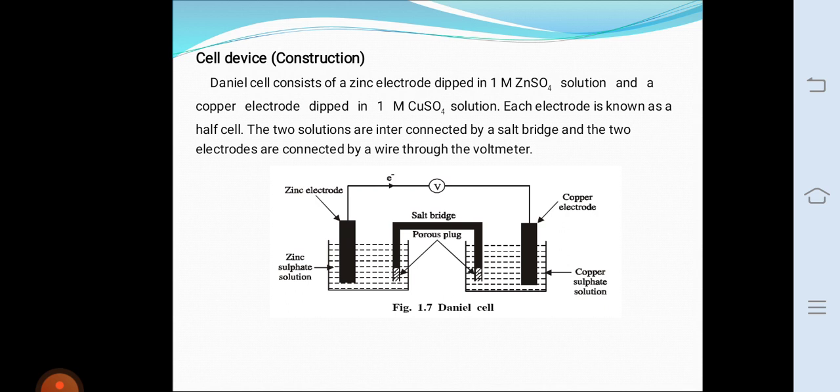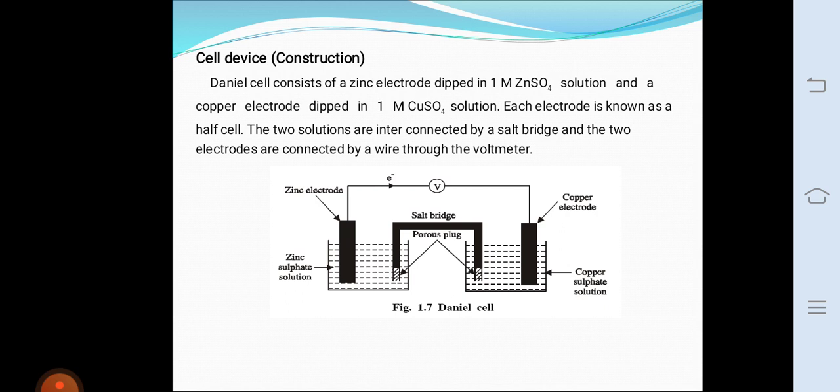Reactions occurring in the cell. At the anode, an oxidation reaction takes place in the zinc electrode by the liberation of electrons. So this electrode is called the negative electrode or anode. At the cathode, a reduction reaction takes place in the copper electrode by the acceptance of electrons. So this electrode is called the positive electrode or cathode.